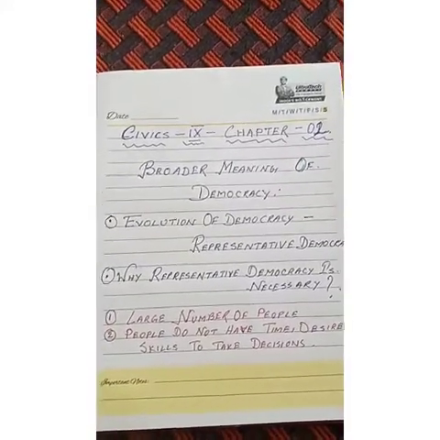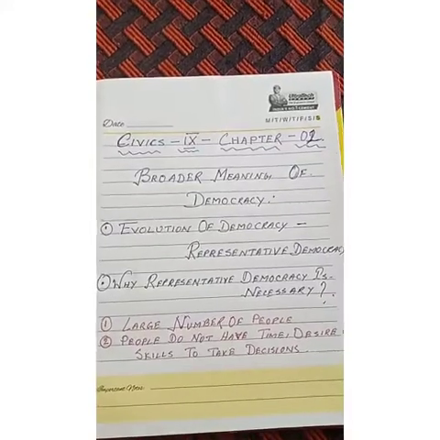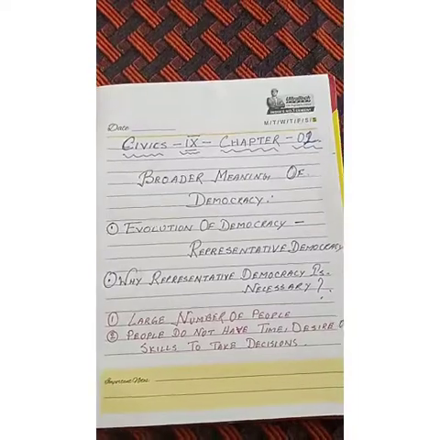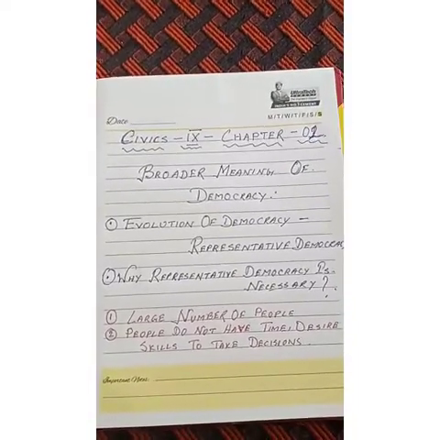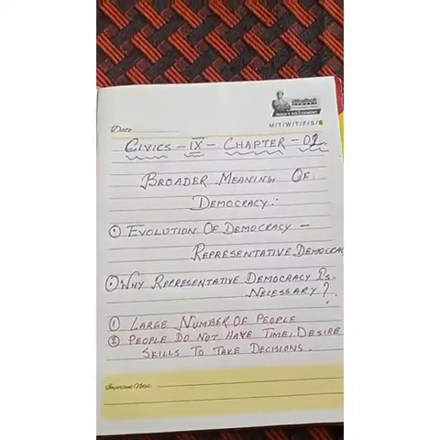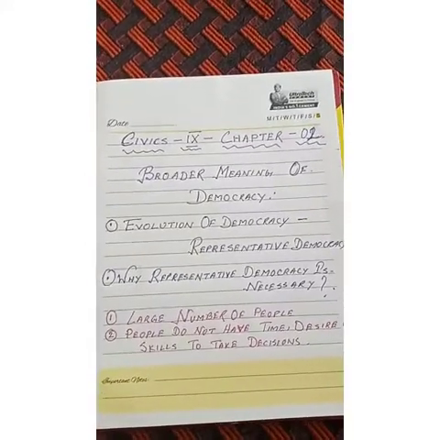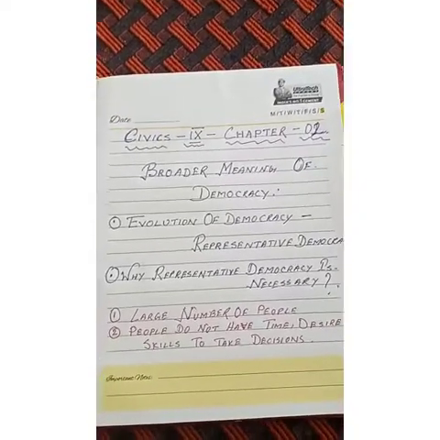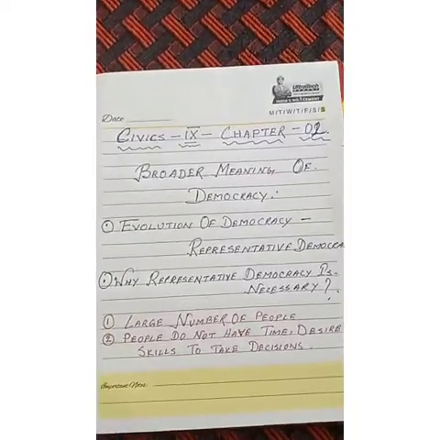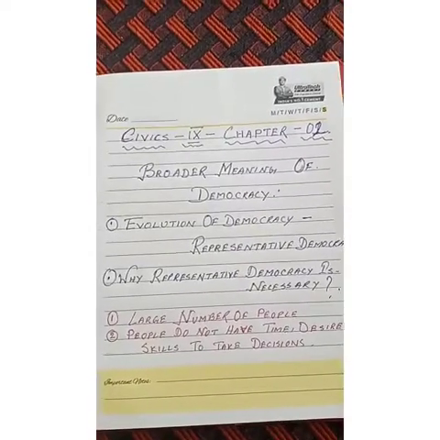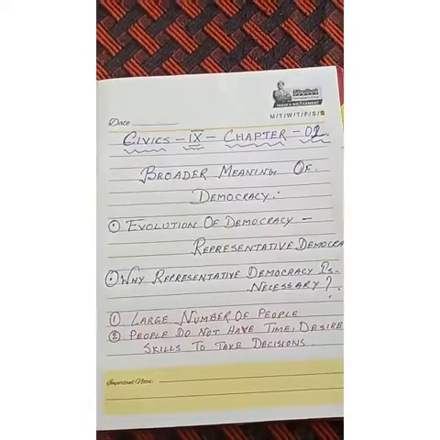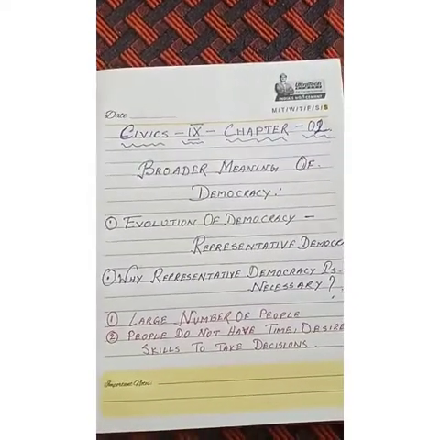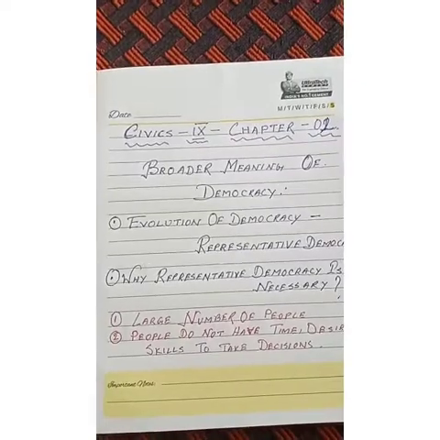First, under the broader meaning of democracy, I have written the evolution of democracy. Nowadays we use the representative form of democracy. So what is the representative form of democracy? It means where we elect some of our representatives. Those representatives go to the parliament or state legislature and they take decisions for our country. This type of democracy is called representative democracy.